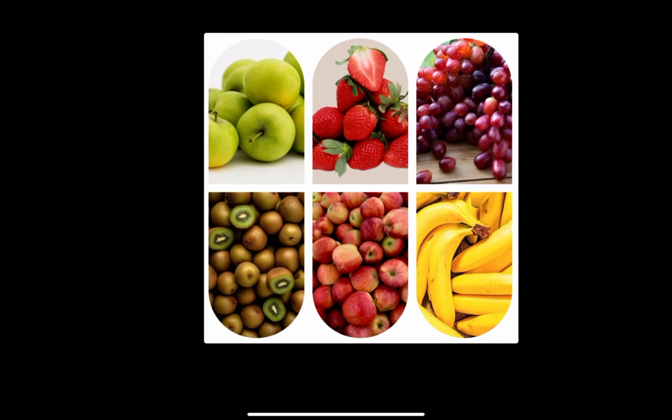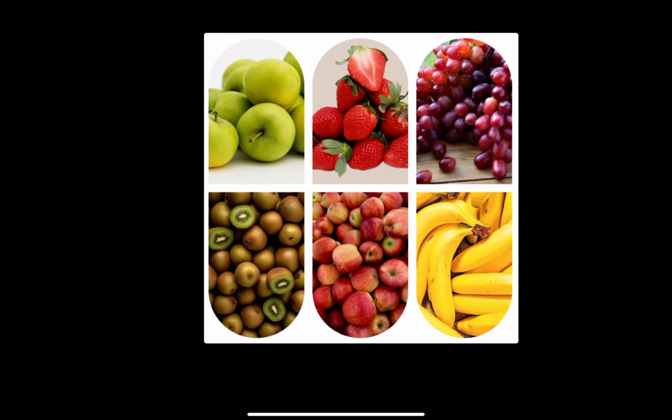Based on the color, it divided green apples, red apples, banana, grapes, strawberries, kiwi fruits. So on what basis did it form these clusters? That means it could identify some matching patterns between those fruits, right? Based on that only, it divided them into groups. In the same way, if you give any data set to an unsupervised learning model, it will look for some identical patterns, and based on those patterns, the machine learning model will form some clusters or groups of identical categories.